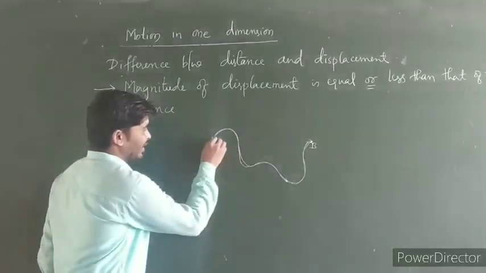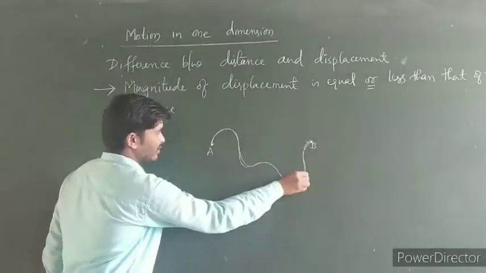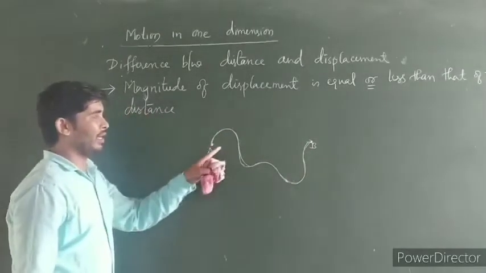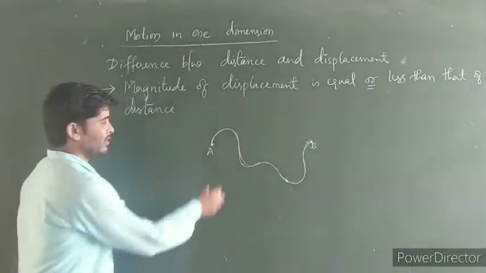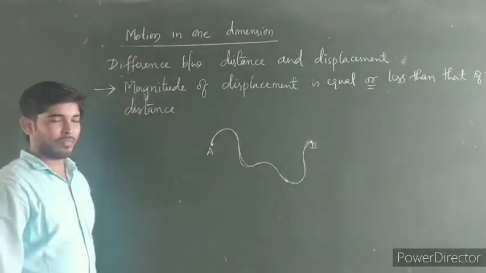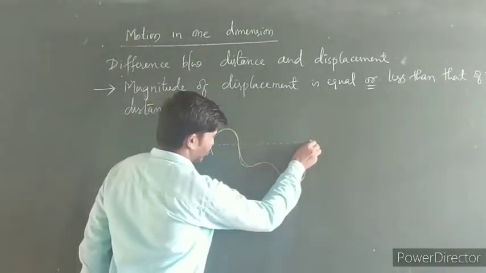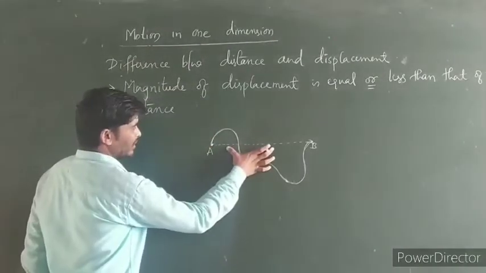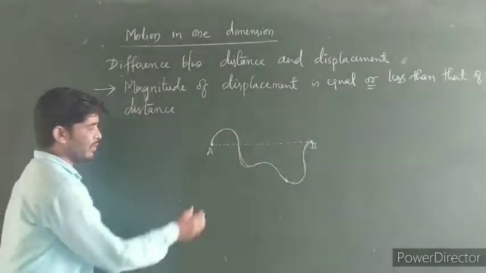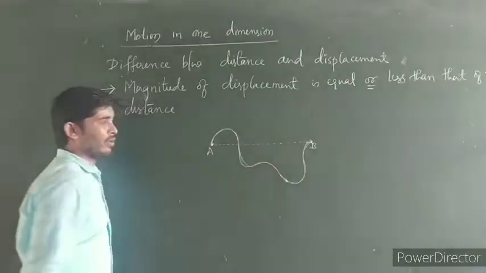The length of the path covered by this body from point A to point B is the distance covered by that body. And if you draw a dotted line here, this represents the shortest distance between the initial point and the final point.